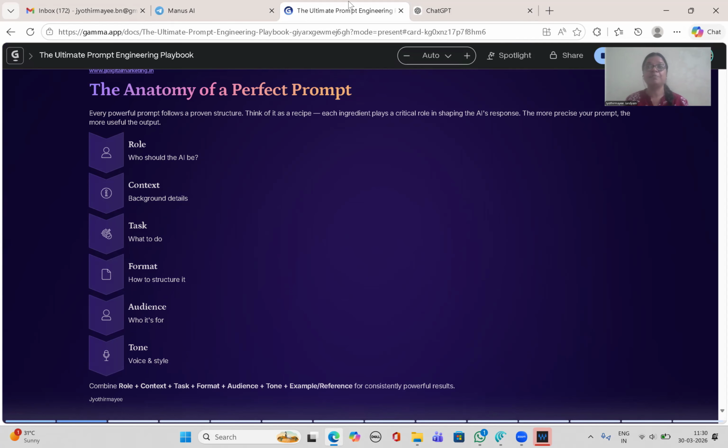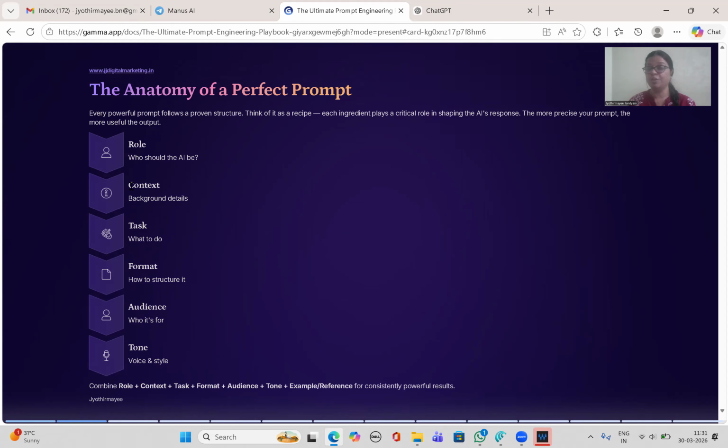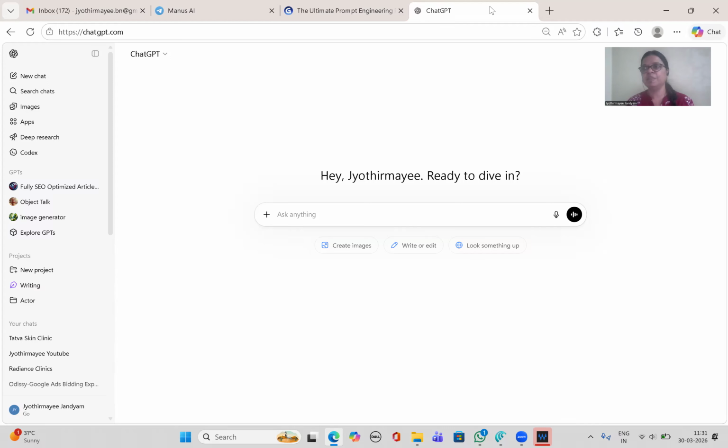Let's type this in ChatGPT and check how it gives the output. Now we are not going to give role or context, we will just give the task and see. Now you are all learning digital marketing, so we'll go to the basics, and just think you don't know about traditional marketing and digital marketing. So we will ask ChatGPT to explain the difference between traditional marketing and digital marketing.